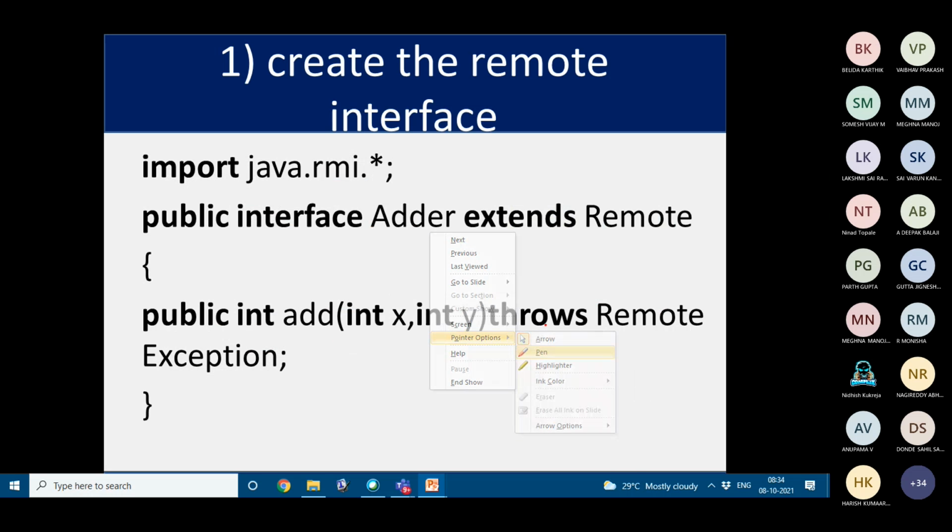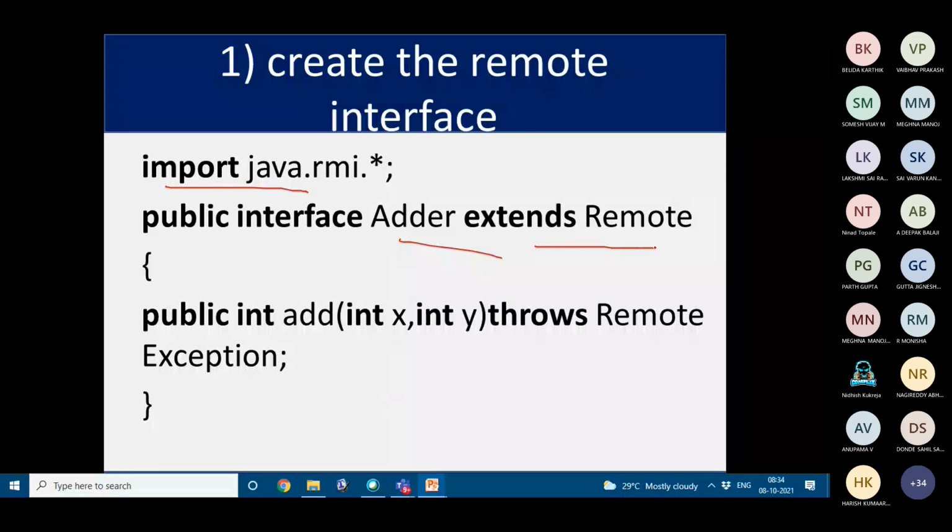So in order to create the remote interface, we have to import java.rmi.*, then public interface Adder extends Remote. Then public int add with these two parameters, and it will throw RemoteException. So the exception we are declaring through the remote interface.